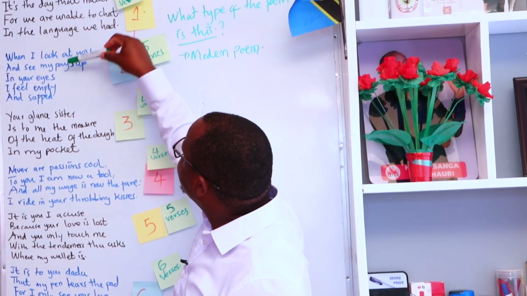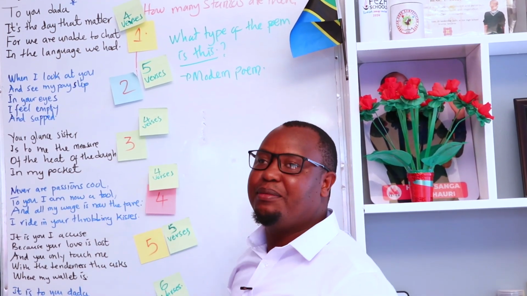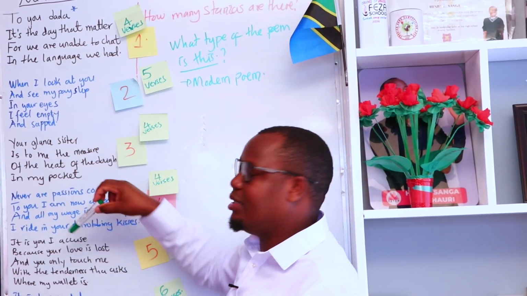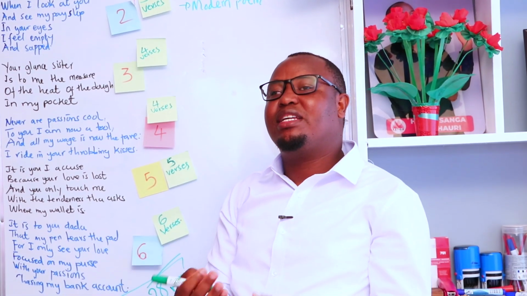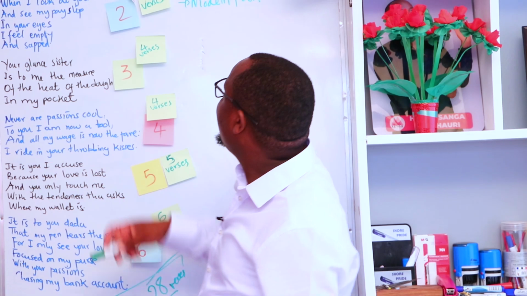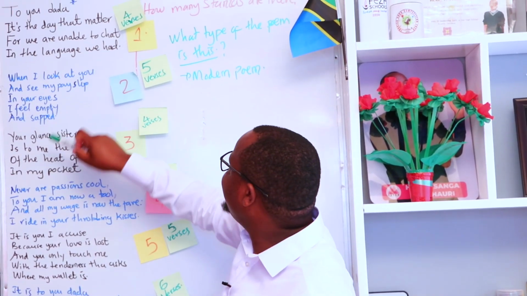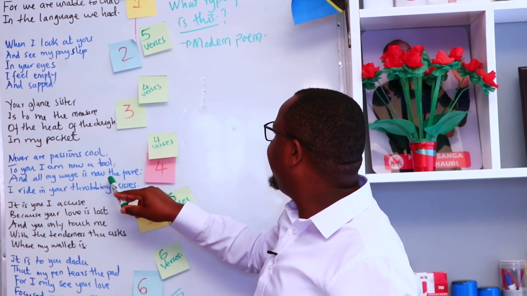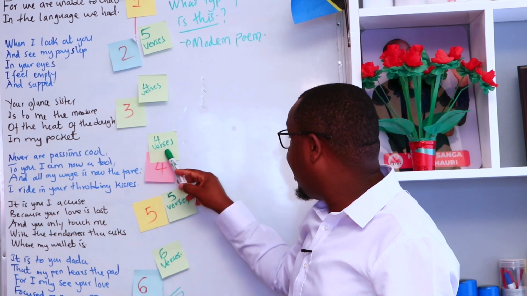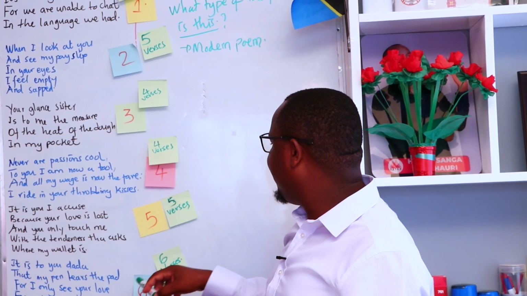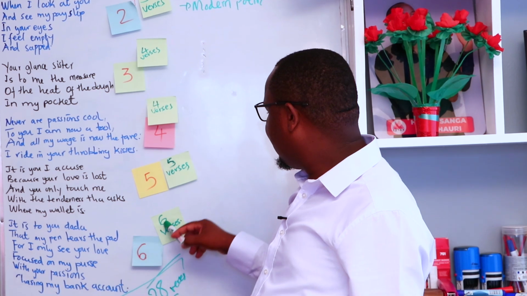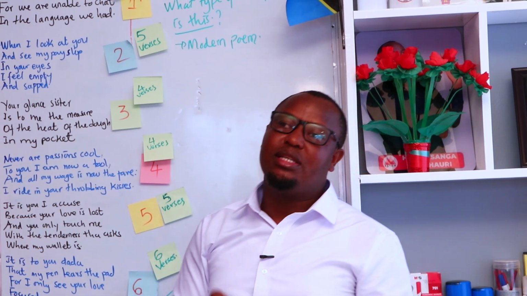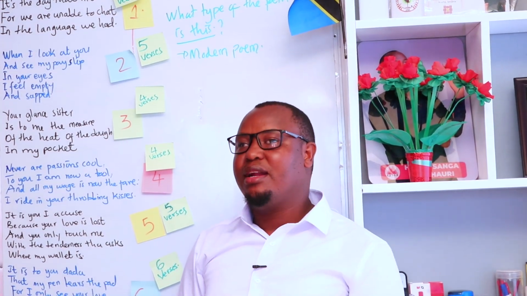But also if you consider the number of verses in each stanza, we have 6 stanzas, but each stanza has a certain number of verses. The verses vary. For example, the first stanza has 4 verses, the second stanza has 5 verses, the third stanza has 4, the fourth stanza has 4, and the fifth stanza has 5 verses, and the sixth stanza has 6 verses. So you can see there is a variation. There is no equal number of verses in each stanza, and this is what we call a modern poem.